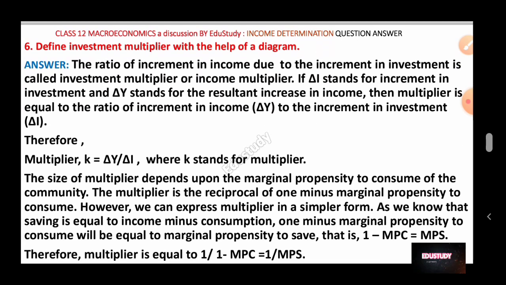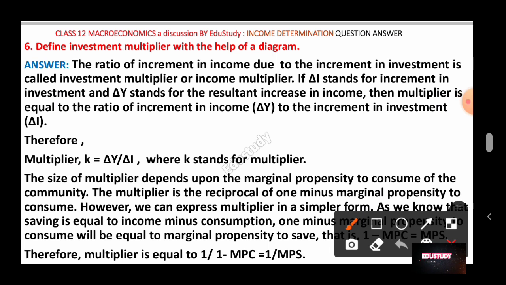The next question given is: define investment multiplier with the help of a diagram. So what is investment multiplier or income multiplier? Now this is a very important question and try to understand. So here the ratio of increment in income due to the increment in investment is called the investment multiplier or income multiplier. What is investment multiplier? It is the ratio. Remember, investment multiplier or income multiplier is nothing but a ratio. This is a ratio of what?